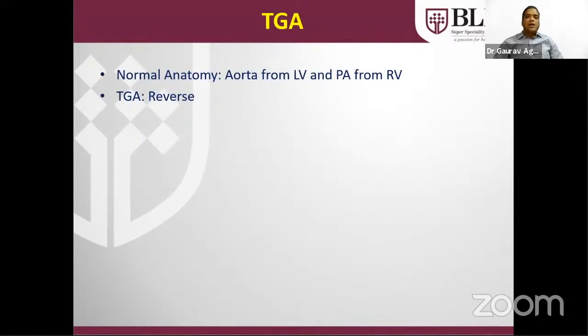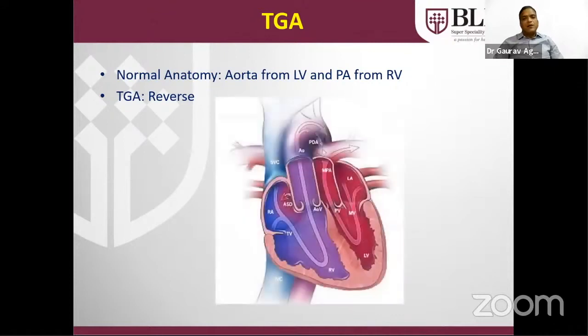Now coming to the cyanotic heart diseases. Normally the aorta arises from the left ventricle and the PA from the RV, but in TGA this is reversed. What happens in TGA? This is a cartoon showing pulmonary venous return: the 4 pulmonary veins are coming to the LA. This is pure blood. This is going to the LV. Normally the aorta arises from here and supplies pure blood to the body parts.